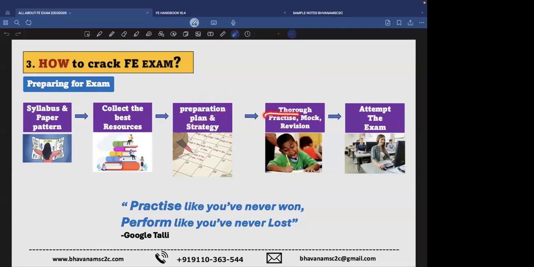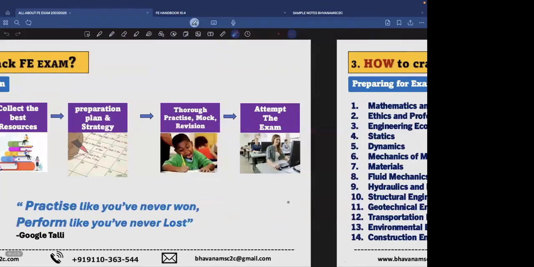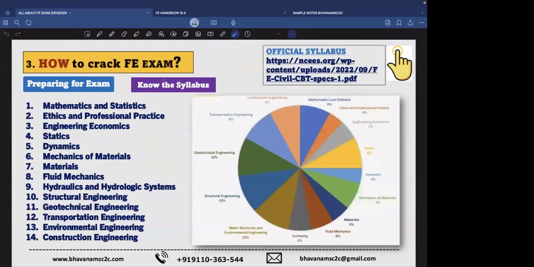After gathering that, people fail when they fail in practicing, when they fail in doing the mock revisions. Gathering the knowledge is like 20%, practice is around 40%. And doing the mock revision, the live revision of the mock test, you have to do at least 3 mock tests, which our institute has given. We have framed very structured mock tests. You can attempt them at the end of the subjects. After that, you can go ahead for the exam. As we always say, practice like you have never won in your life, but perform like you have never lost in your past.